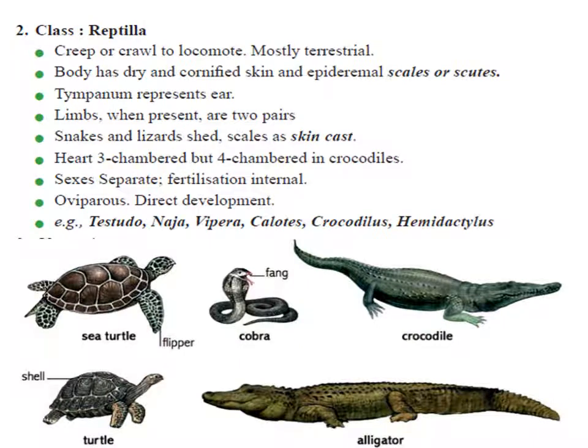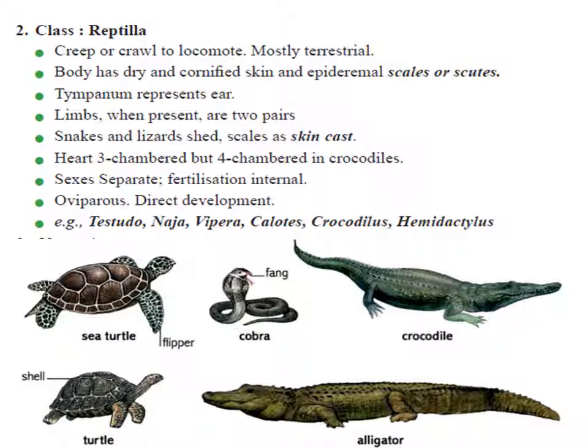The next class is class Reptilia, because of their creeping or crawling habit. The body is divided into head, neck, trunk and tail. The skin is dry without glands. The body is covered by epidermal scales, which are also called scutes. Snakes and lizards shed their scales, which is called skin casting. They also have a tympanum membrane, which represents the ears. The trunk bears two pairs of limbs.